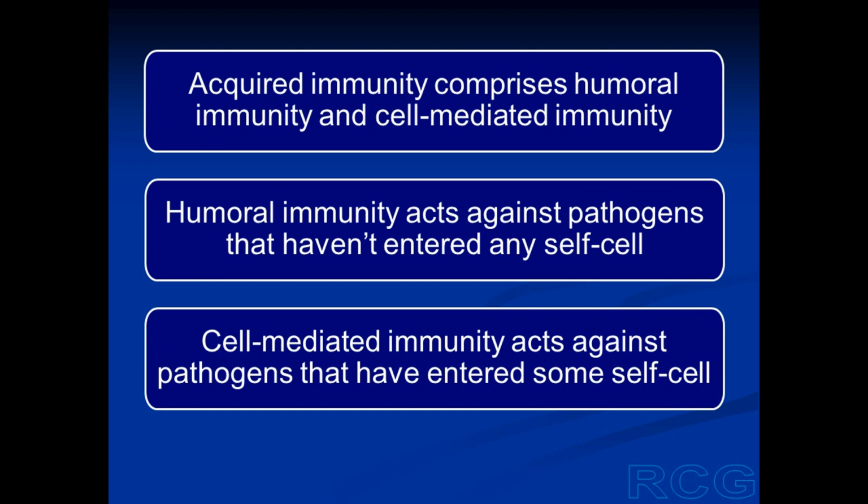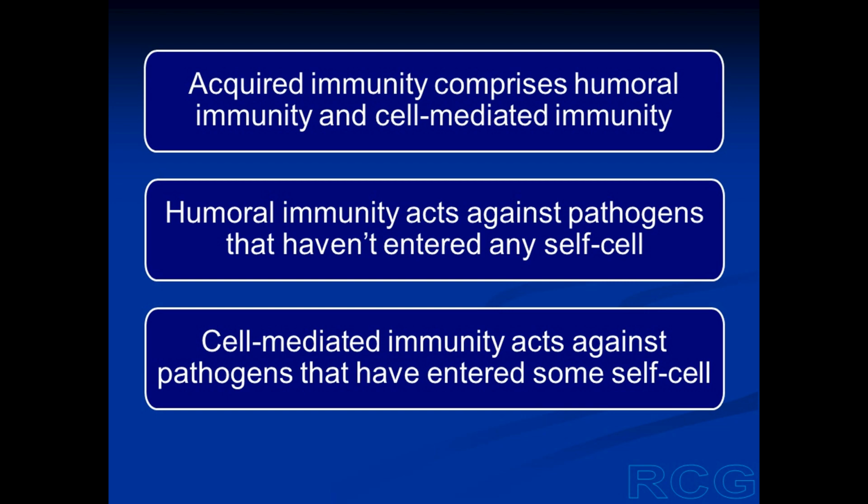Acquired immunity is comprised of two components, humoral immunity and cell-mediated immunity. Humoral immunity is provided by antibodies and it acts against extracellular pathogens, the pathogens which have not entered any of our cells.